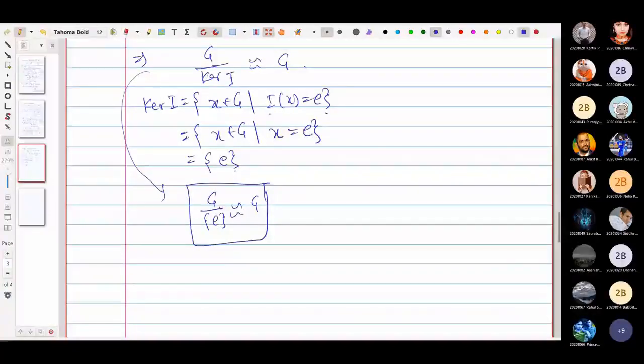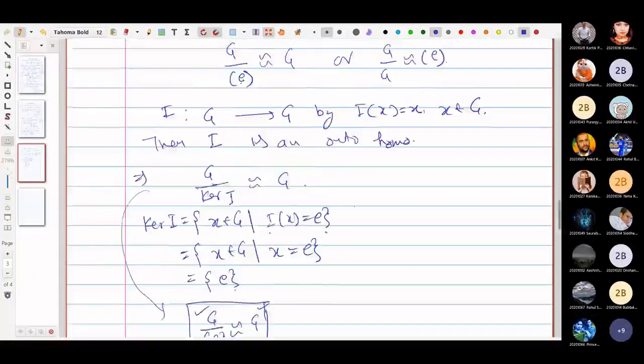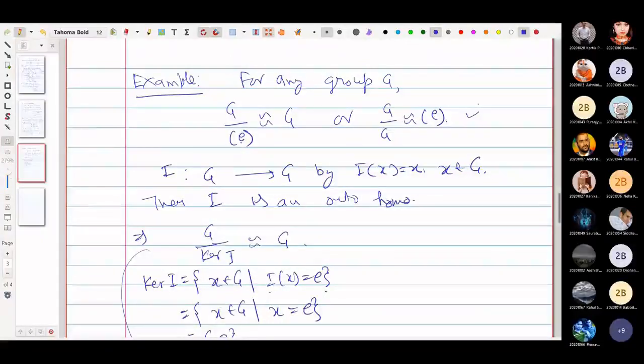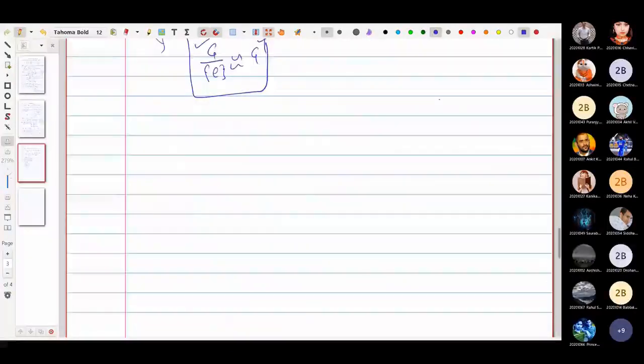So this quotient group has the same number of elements as G has. Or otherwise, if you want to prove this result, then you can also define a map from G to this group. So we can define some function f to the singleton E. This is going to be a constant function.